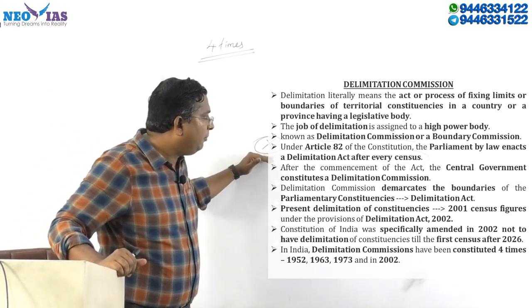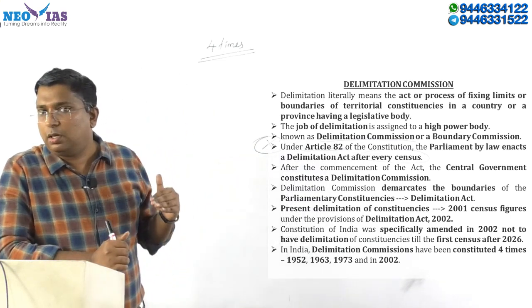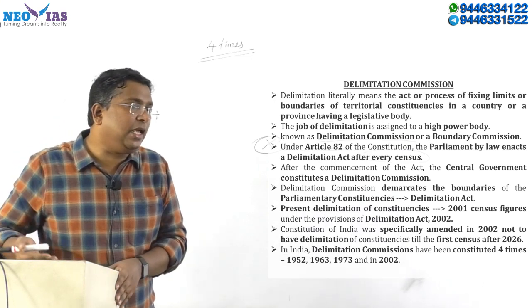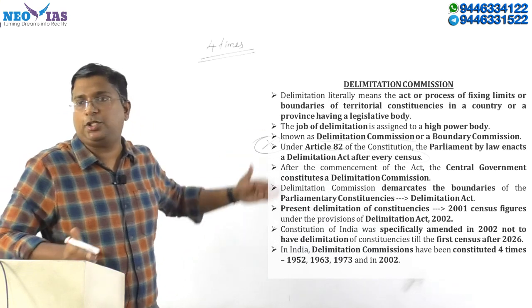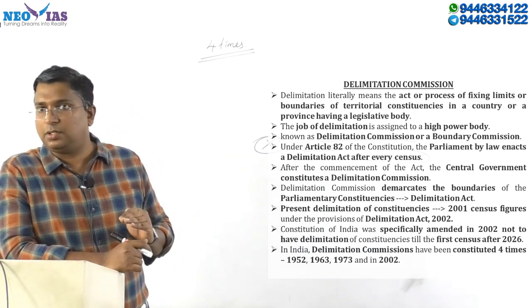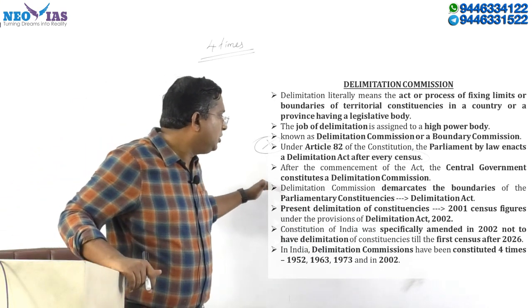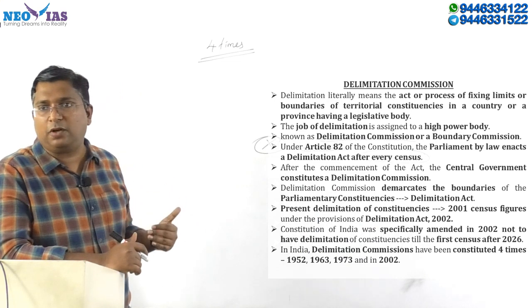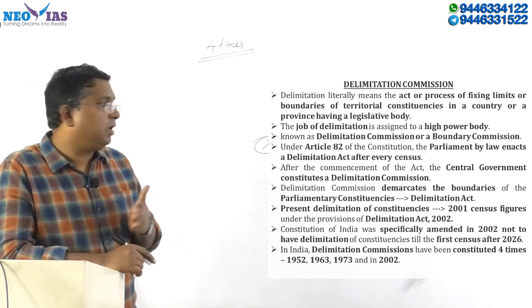So it means only 4 times we have set up the Delimitation Commission. Once the Parliament enacts a law dealing with the Delimitation Act, the central government will constitute a Delimitation Commission. We know that it is the Delimitation Commission which demarcates the boundaries of the parliamentary constituencies as well as the assembly constituencies.